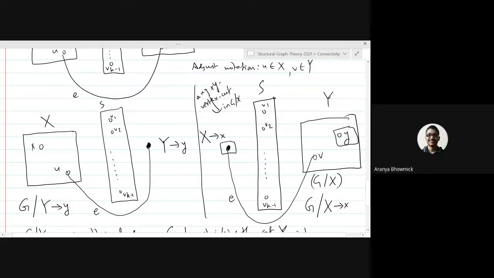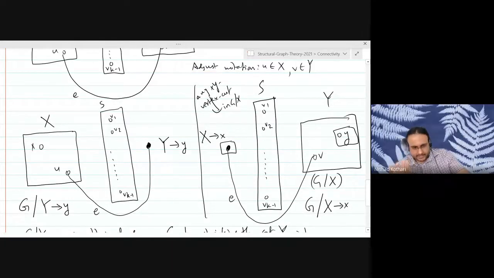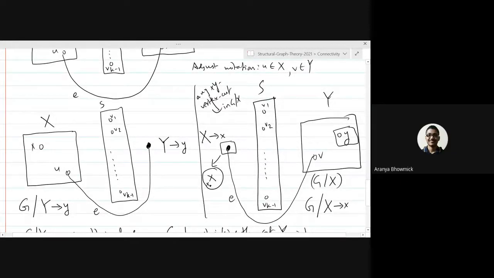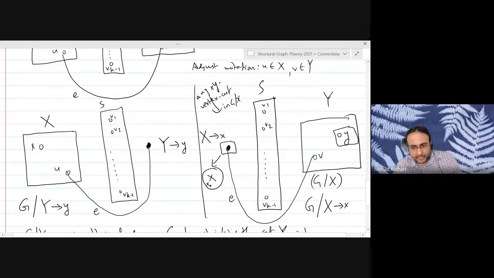This is because if S is an xy vertex cut in G shrink x, that means there is no path from x to y in G shrink x. Now, if there is no path from x to y in G shrink x, there cannot be a path from x to y in G also. Exactly, because what you are doing is blowing this up into a big set X, and your small x will be inside it. That will not change the connectivity between vertices.